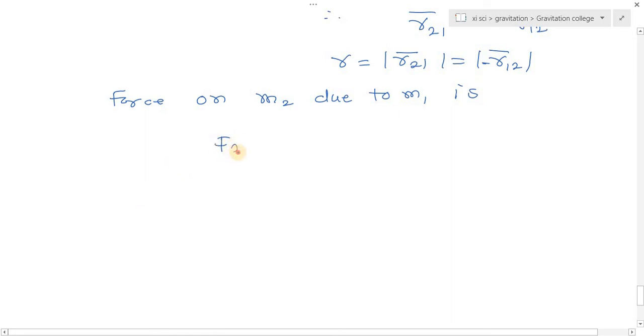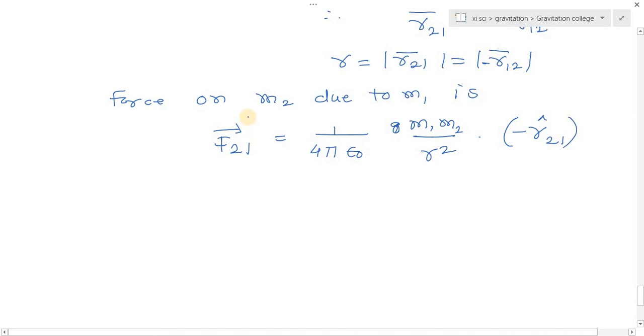On m2, so I write 2 first, and due to m1, so 1 after it. So the force on 2 by 1, F21 bar, is equal to 1 upon 4 pi epsilon 0 into m1 m2 upon r square into the unit vector directed in the direction of r21 cap.